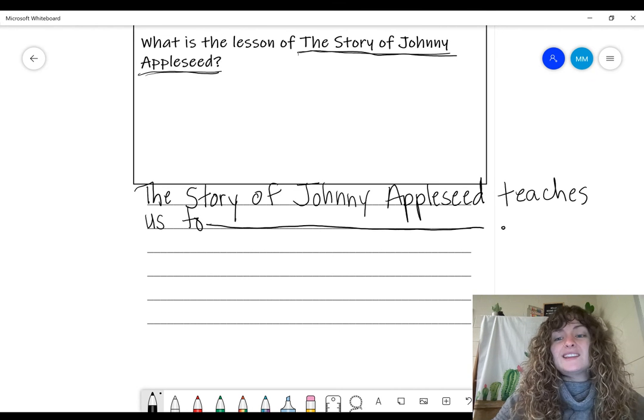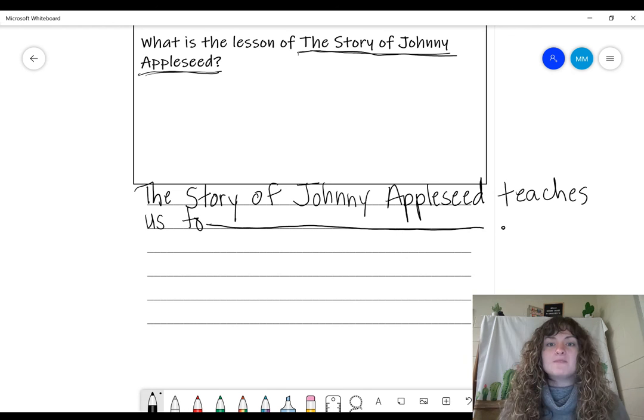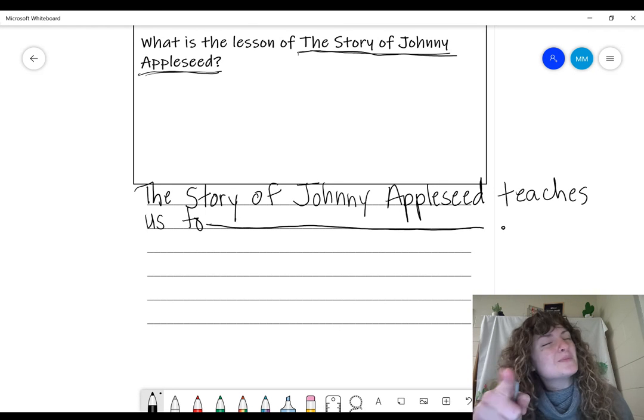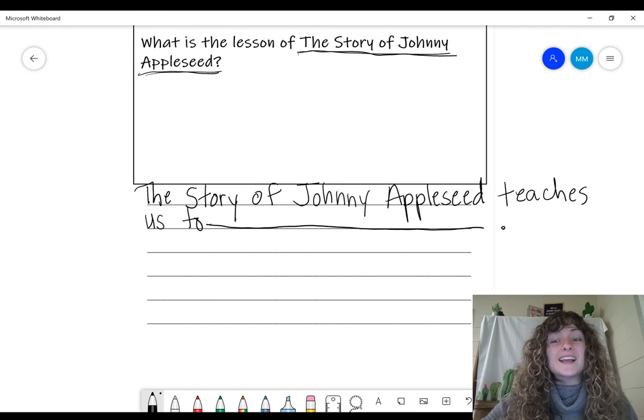What is the lesson that we learned yesterday from the story of Johnny Appleseed? What did we learn about how Johnny Appleseed treated the pioneers, how he treated animals, and how he treated the Indians? How did he act towards those groups of people and animals? What was he like? He was kind and generous. So what does this story teach us? To be kind and generous. Now, I'm not going to finish the sentence because that's up to you to show me your knowledge. So I gave you the sentence starter for the topic statement.